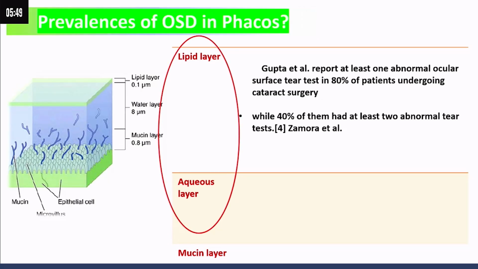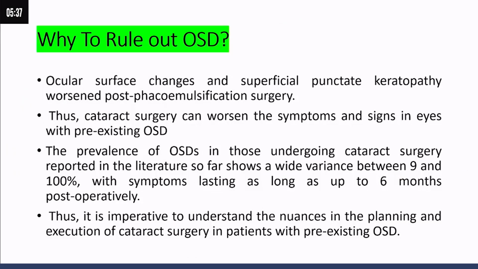It has been reported by Gupta et al. that almost 80% of patients were undiagnosed for OSD while undergoing cataract surgery. Among them, 40% had at least two abnormal tear tests. So why rule out OSD? Ocular surface changes and superficial punctate keratopathy worsen in post-phacoemulsification and post-cataract patients. Thus, cataract surgery can worsen the symptoms and signs if OSD was undiagnosed before the surgery. The prevalence of OSD in those undergoing cataract surgery reported in the literature so far approximately ranges from 9 to 100%.